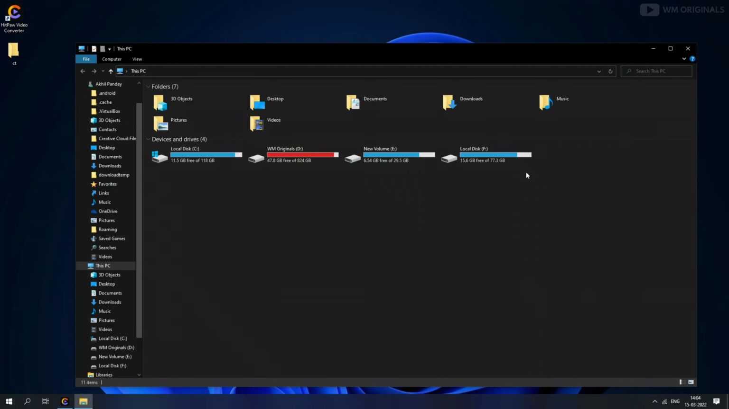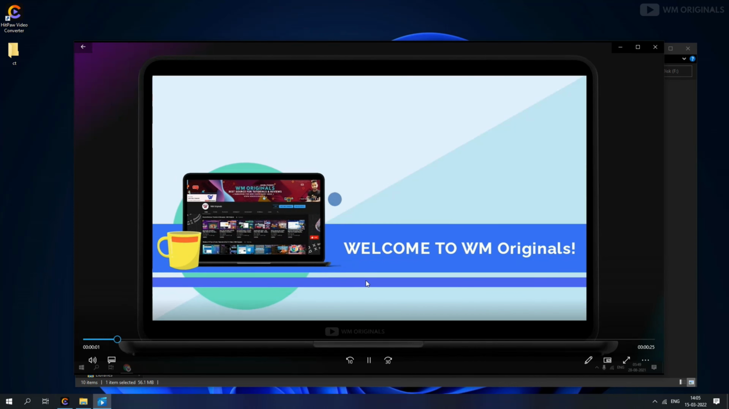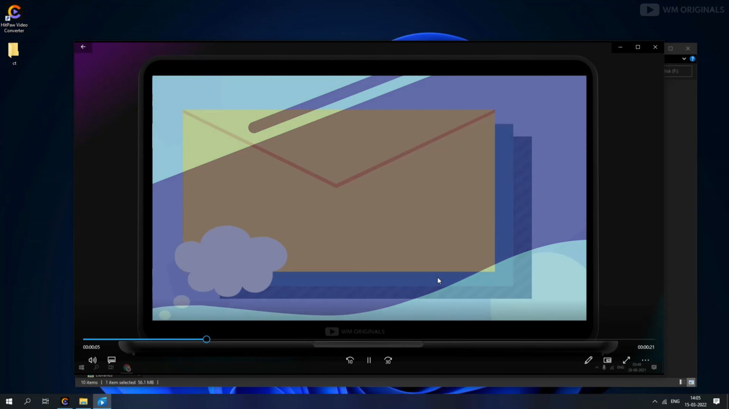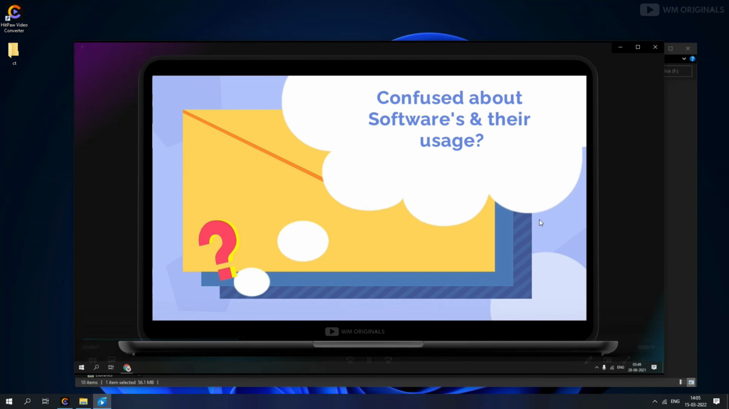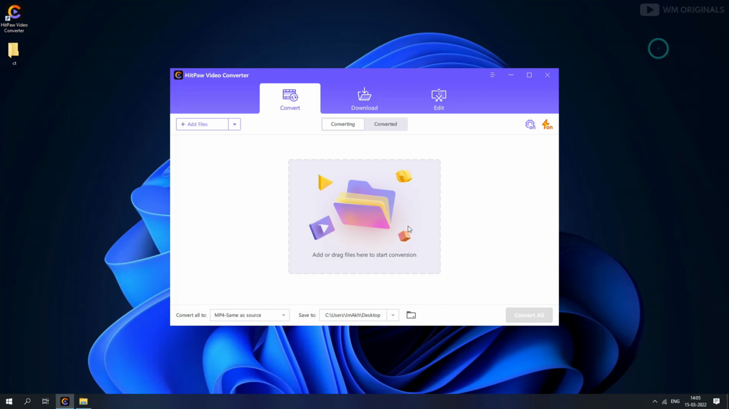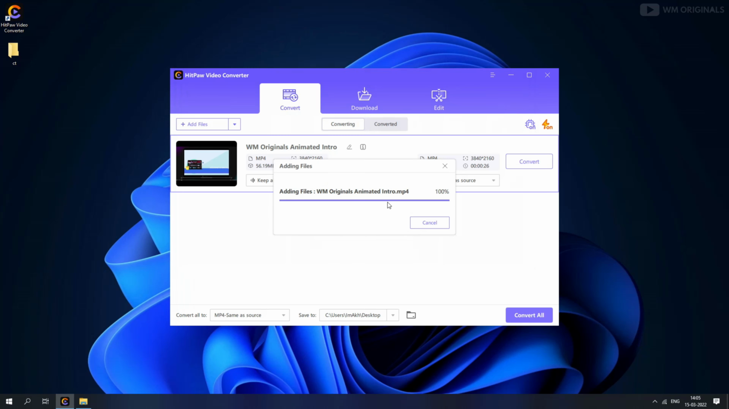Now let's convert a video file to MP3. Here I have WM Originals animated intro video. Hi, I am a content creator. Confused about softwares, their usage? Now say goodbye. I want to convert it to MP3 and extract audio from video. For this, let's click on this. It opens a Windows file picker. Let's browse through to choose WM Originals animated intro video.